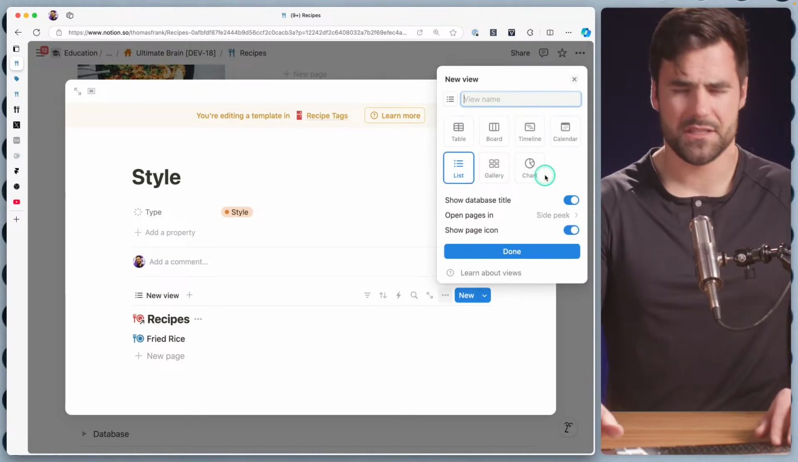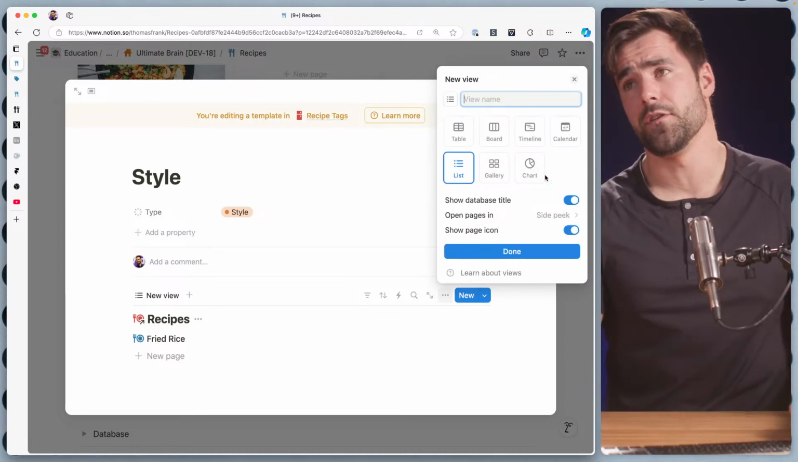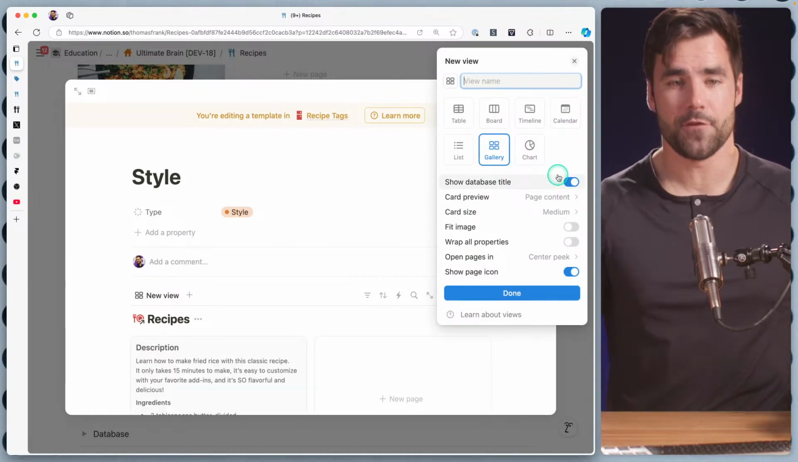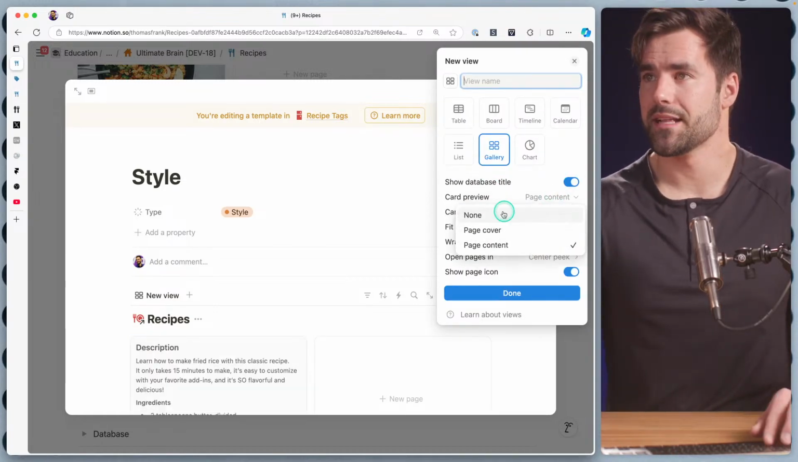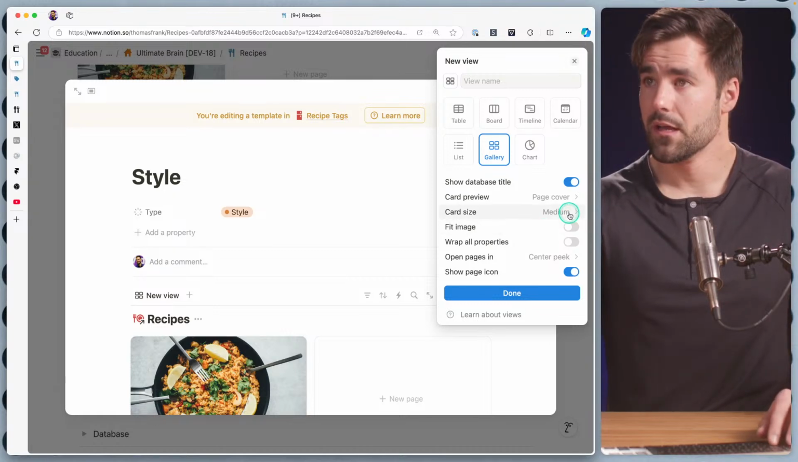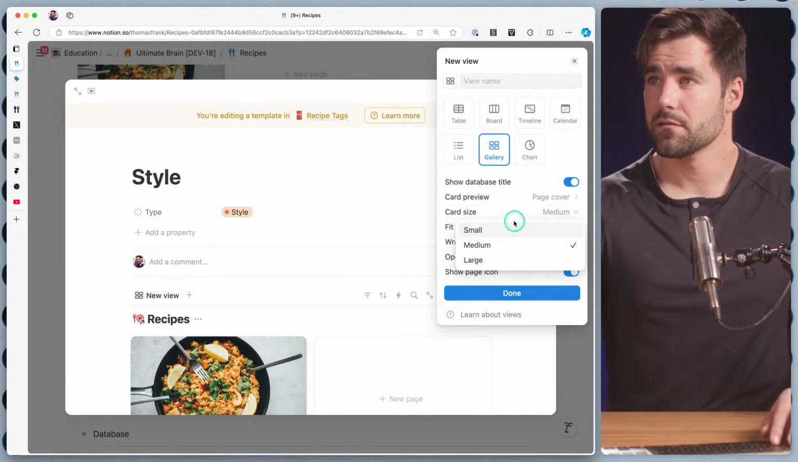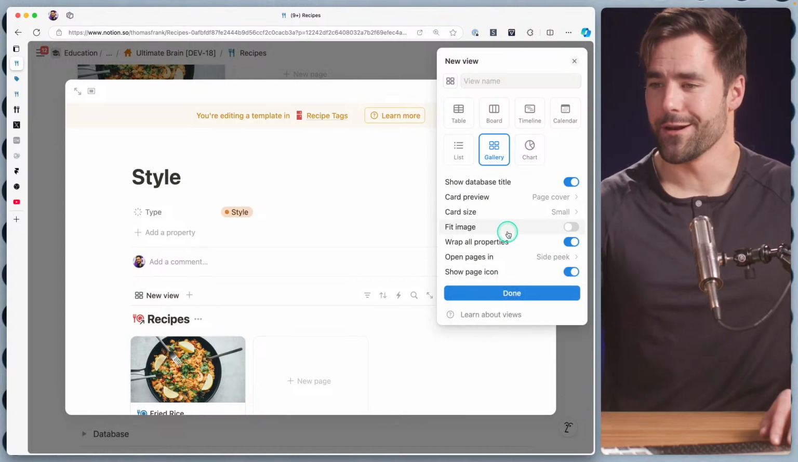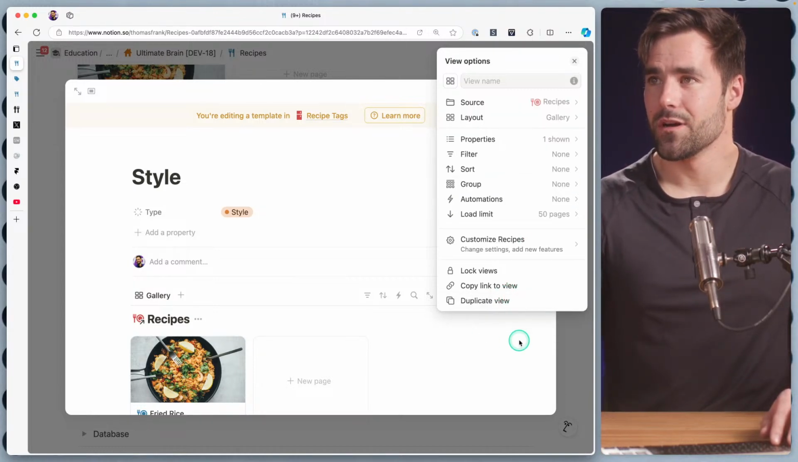Actually, you know what? No, this is a recipe book. We're going to have a gallery view. We can add list later, but recipe is all about looking at the food that you want to cook, right? So let's do that instead. Page cover, let's make it small for now. We're going to wrap the properties. We're going to add this in side peek, and I'll show you a little bit why later. And we'll call that done.